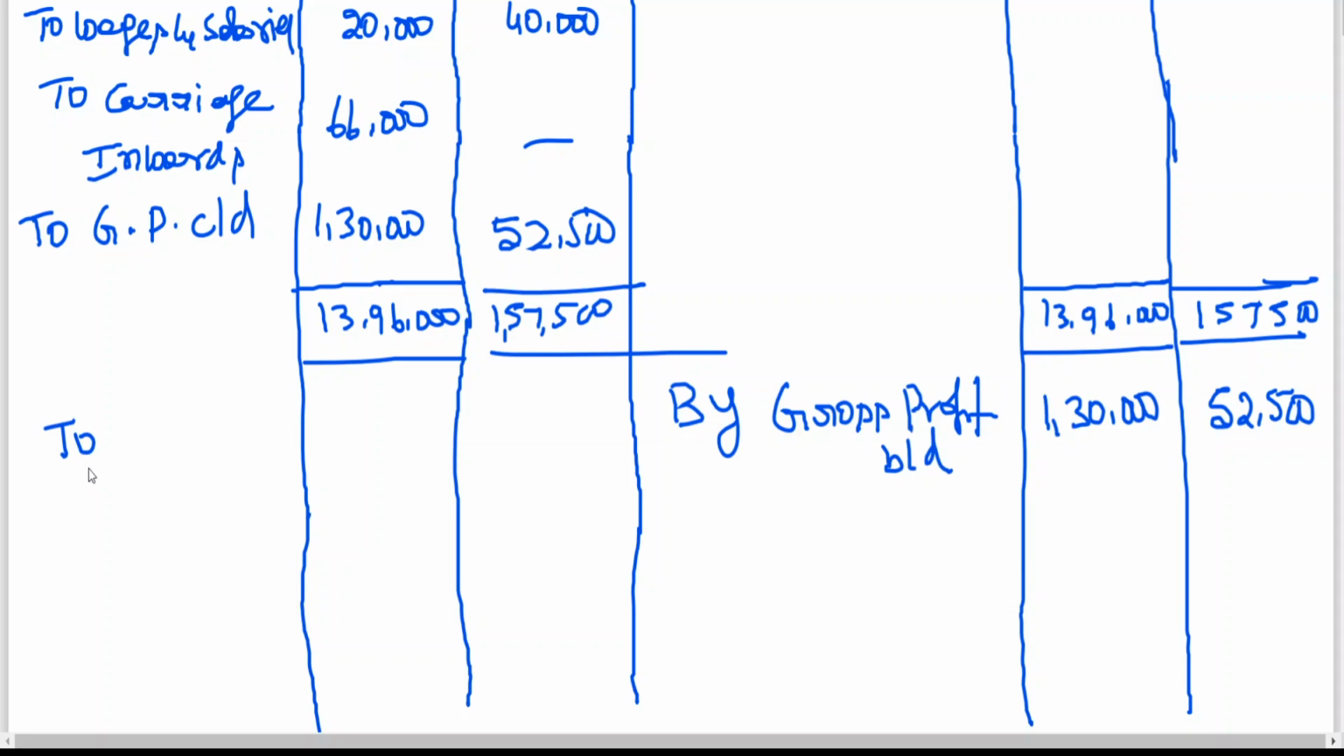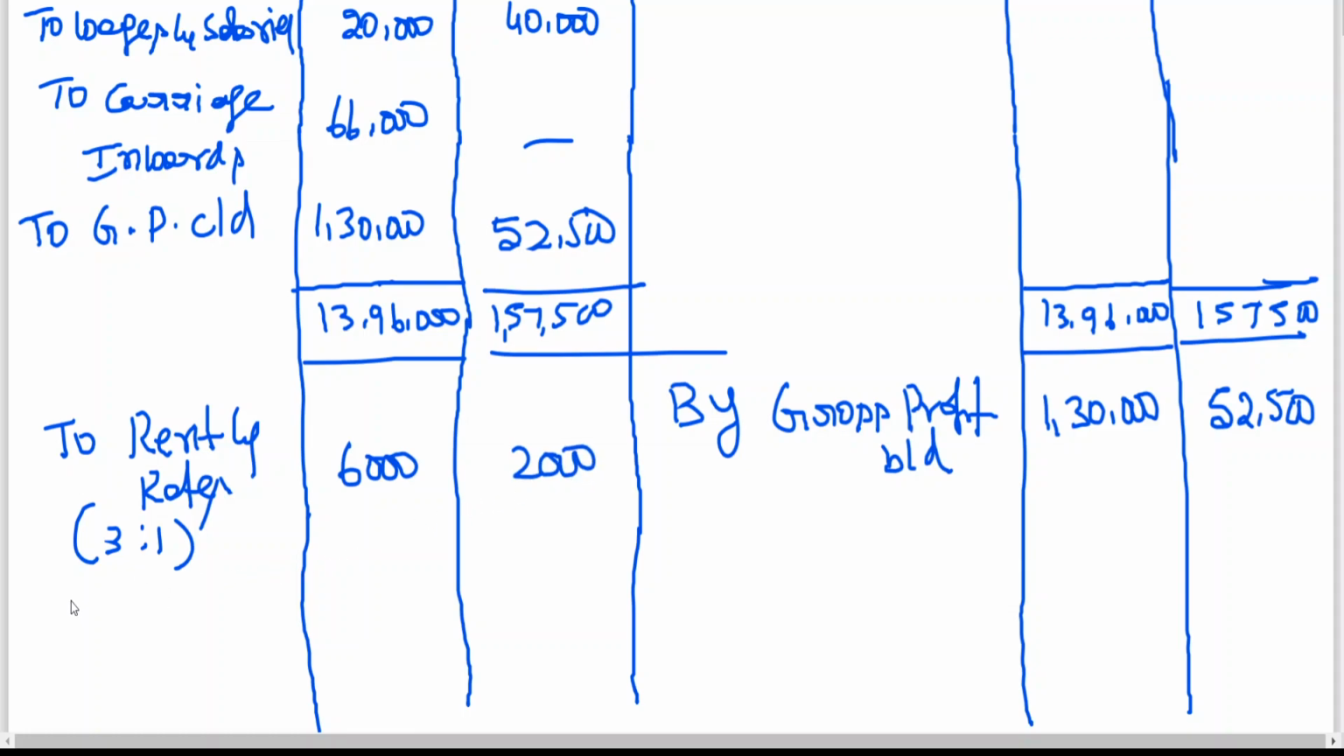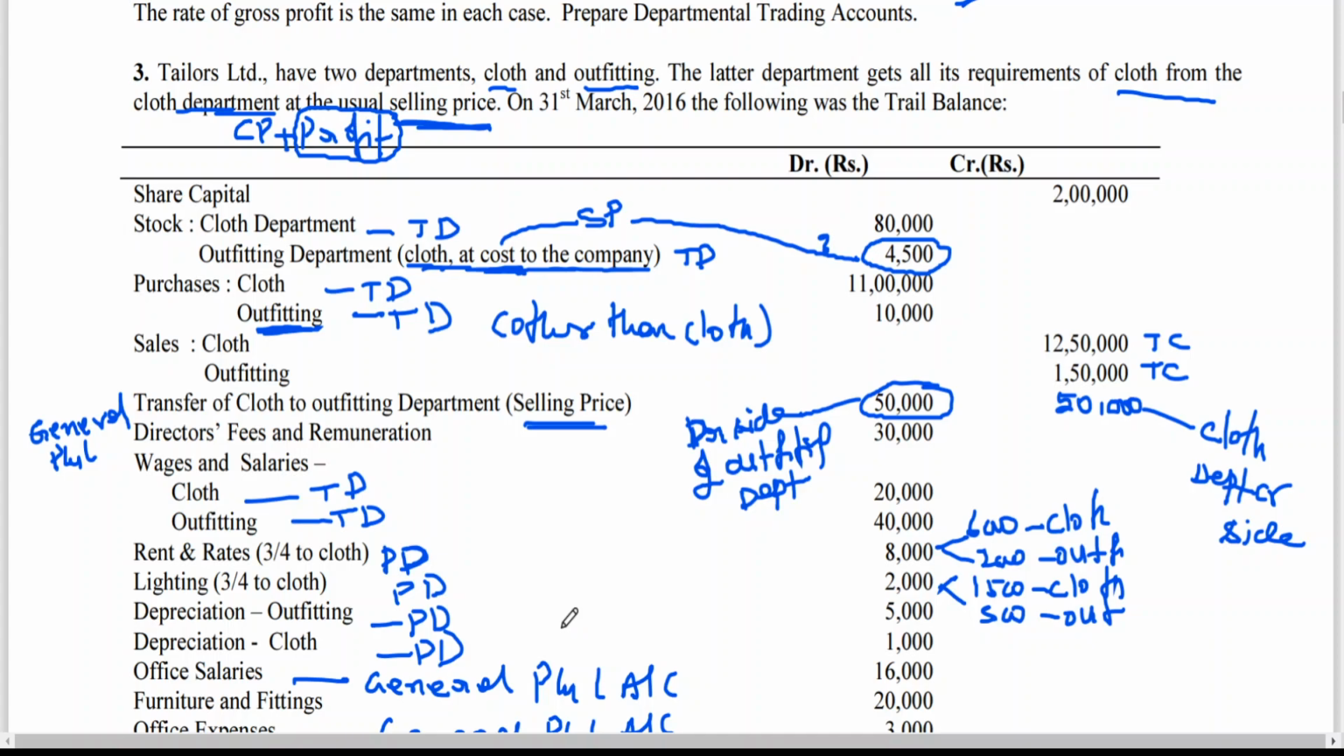So here I am writing: rent and rates, can say 3:1, 8,000 total, no? 6,000 to cloth, 2,000 to outfitting. Lighting also 3:1, 2,000 by 4, 1,500, 500. Depreciation himself has given: depreciation cloth 1,000, outfitting 5,000.